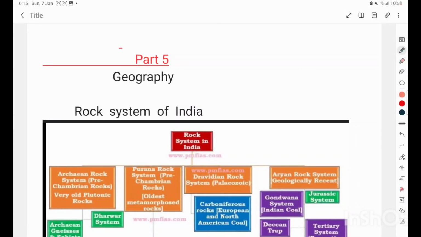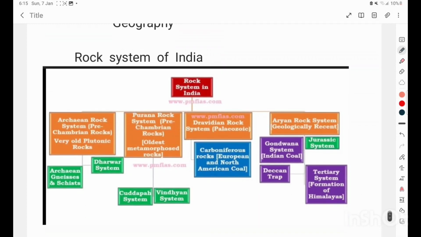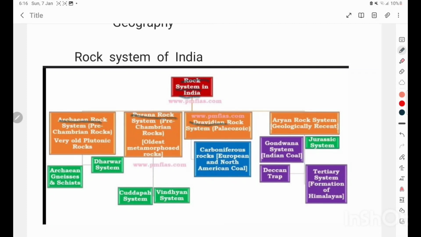I am going to start part 5 Geography, Rock System of India with question answer series. Let's start. Rock system in India is divided into 4 parts: Archean rock system, Purana rock system, Dravidian rock system, Aryan rock system. Archean rock system is divided into 2 parts: Archean